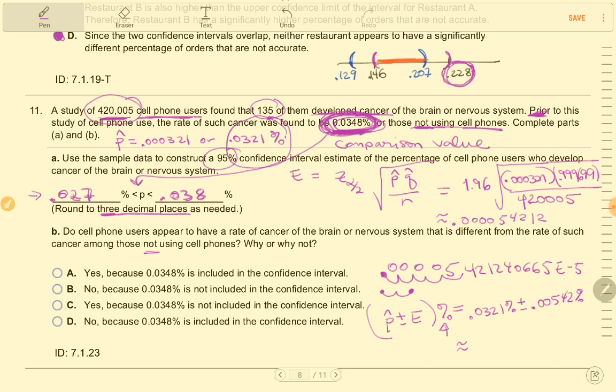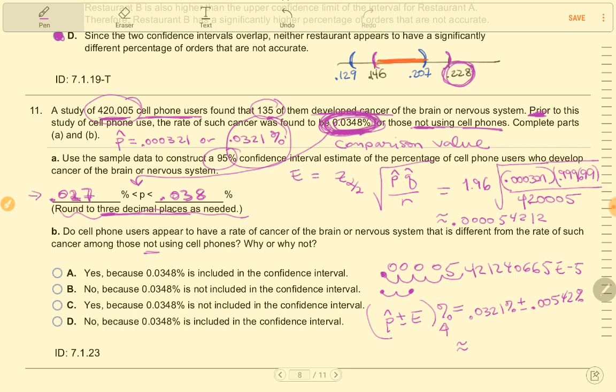So it seems like the rate for cell phone users could be the same as the rate for non-cell phone users. Otherwise, this interval wouldn't contain that value. Because if it's in this interval, we're saying that cell phone users could have a rate of 0.0348, just like the non-cell phone users.